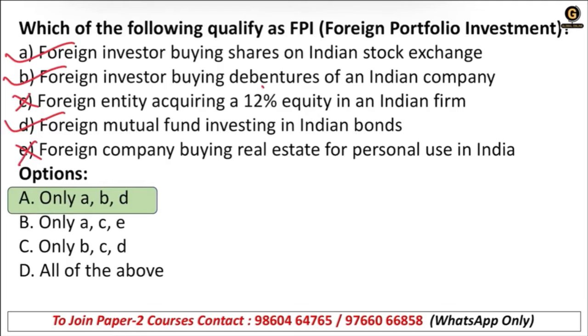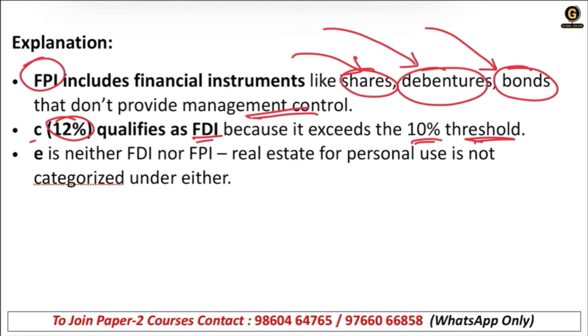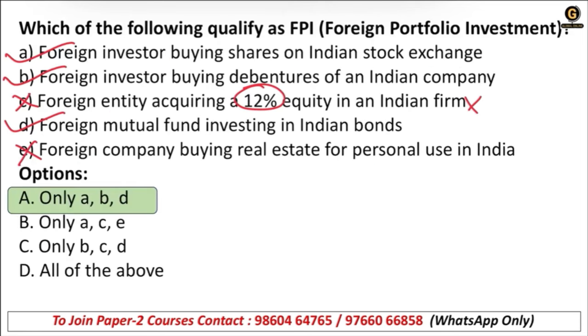In the question, 12% was asked in option C. That is why we selected it as an incorrect answer. E is neither FDI nor FPI. Real estate for personal use is not categorized under either. See the question: foreign company buying real estate for personal use in India. One thing is important here: personal use. It's not for business, it's not for investment, right? So it should not be considered as FDI or FPI.